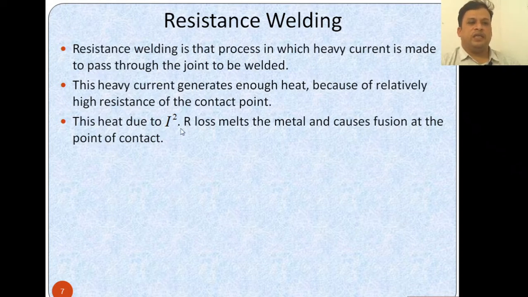This heat is called I squared R loss. It melts the metal and causes fusion at the point of contact. Fusion means the two metals melt together and are joined, so the metals fuse and are attached to each other.